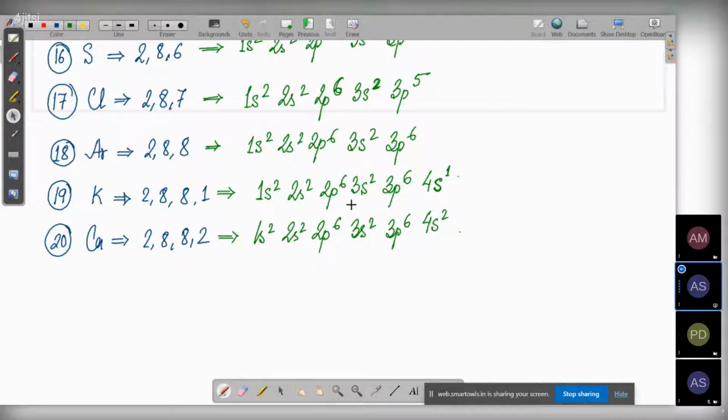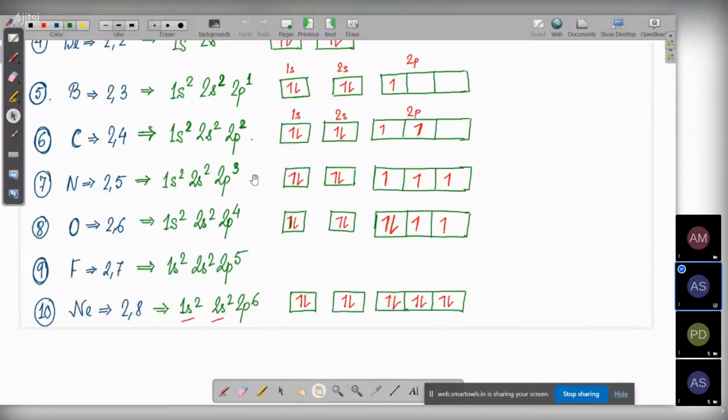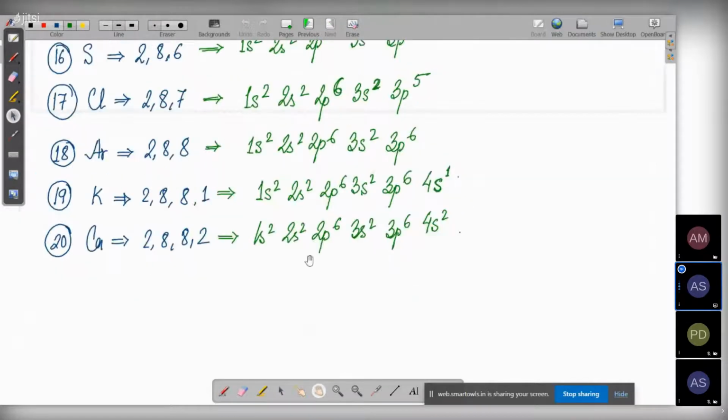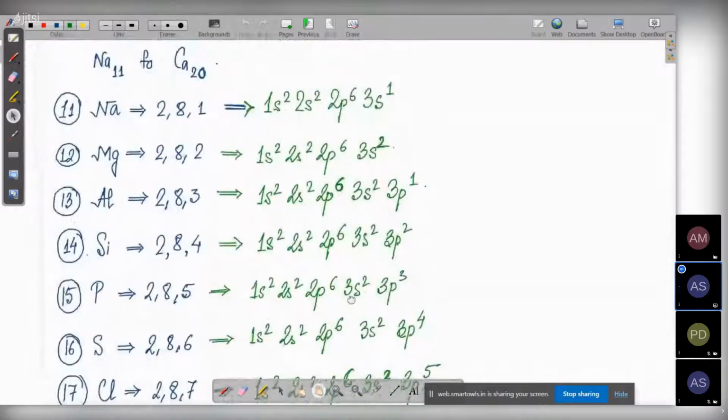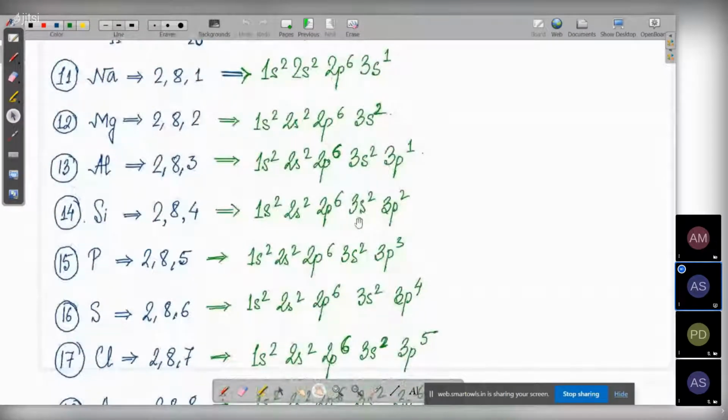Now as you can see, as the atomic number is increasing, the configuration is becoming much larger in size. Initially it was just 1s2, 2s2, 2p2, which was okay. But for calcium you are writing 1s2, 2s2, 2p6, 3s2, 3p6, 4s2. You have to write so much of it. That is why there is another convention of writing the configuration. Both are acceptable, but if you find this one easier, you can go with it.